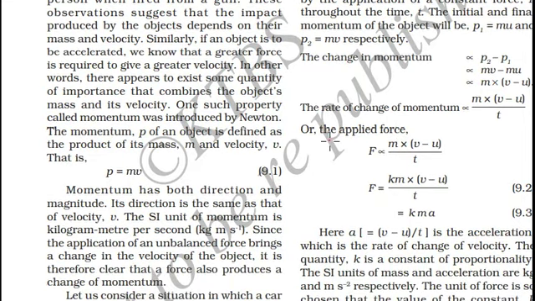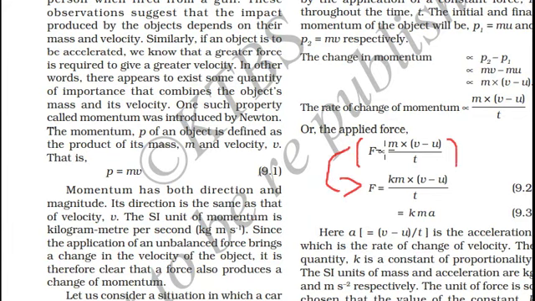We can also call it the applied force. So force applied is directly proportional to m, mass, into difference in velocity over time. This is in proportionality form. We need to convert it into an equation.